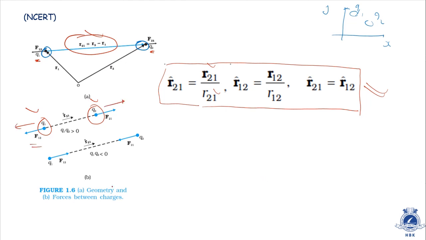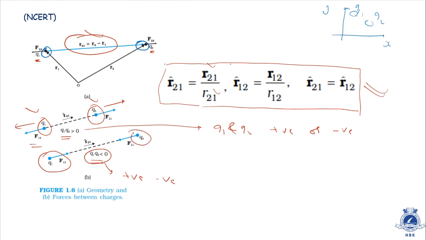Here they have mentioned Q1 Q2 is less than 0, and here Q1 Q2 greater than 0. When Q1 Q2 is greater than 0, Q1 and Q2 both are either positive or both negative. If both are negative, the product will also be greater than 0. But if one charge is negative and the other positive, the multiplication Q1 Q2 will be less than 0. If the multiplication is less than 0, it means one charge is positive and the other negative. In that case an attractive force acts between them.